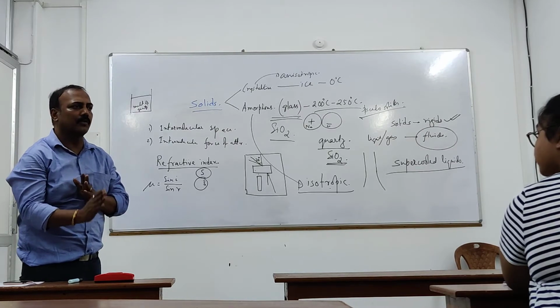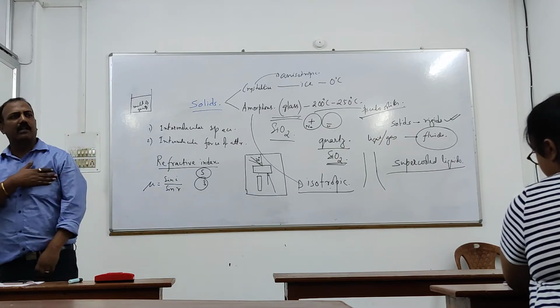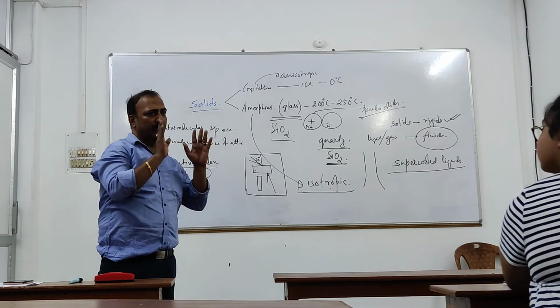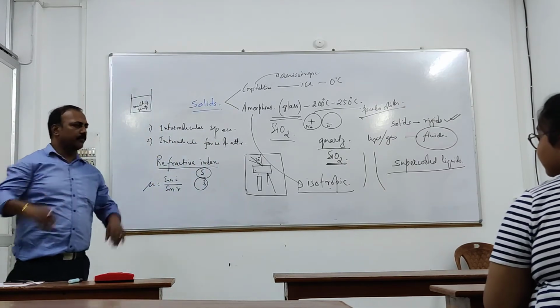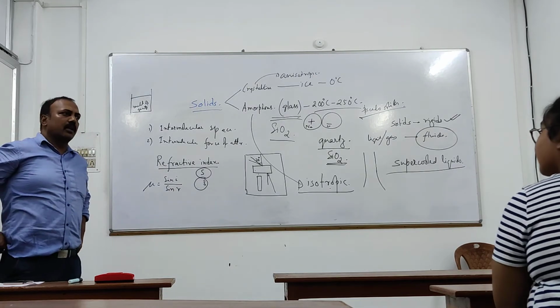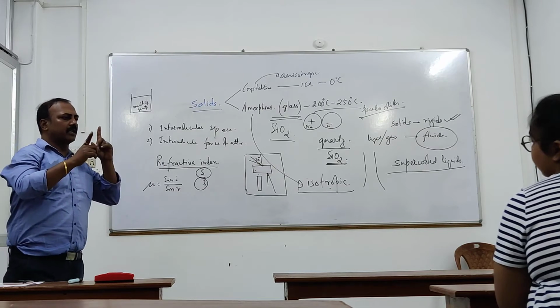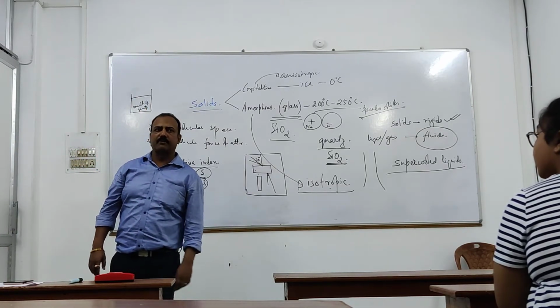Amorphous solids we have this much only, okay? Now we are going to deal with the crystalline solids in detail. But before that, I want to recap. I want to ask, tell me, what are solids, because you know what solids are, certain properties you know. Okay. So solids, depending on their intermolecular force of attraction, can be classified into how many types?